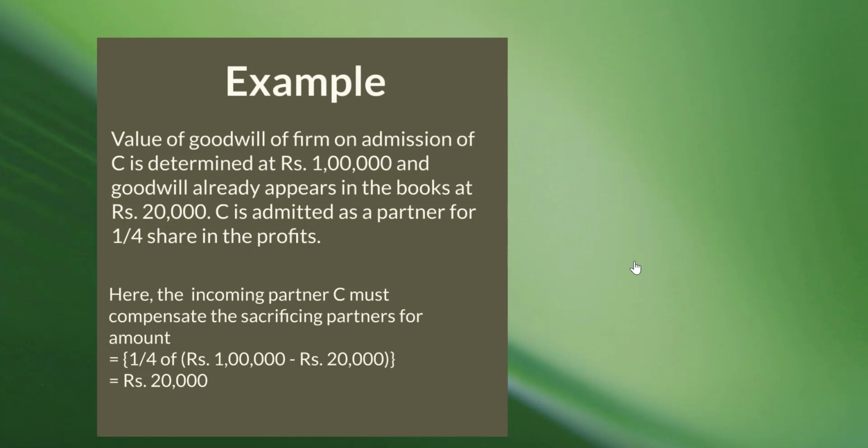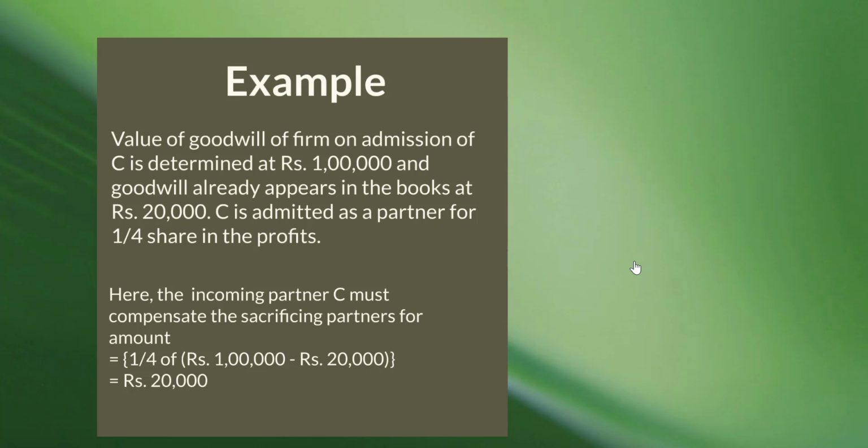Since the existing partners want to carry forward the goodwill which already appears in the books, rupees 20,000, C must compensate the sacrificing partners for his share, which is 1/4 of the value of goodwill of the firm minus the existing goodwill. Rupees 1 lakh minus rupees 20,000 is rupees 80,000, into 1/4, which comes up to rupees 20,000.